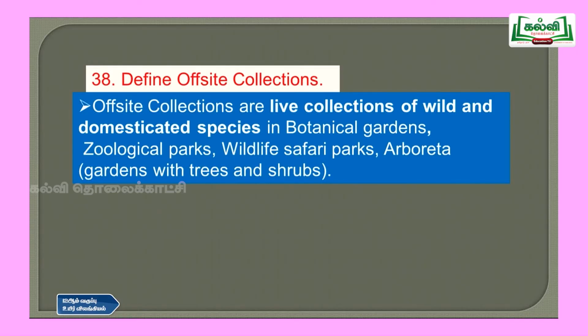Then question number 38, define offsite collections. So offsite collections are live collections of wild and domesticated species in botanical gardens, zoological parks, wildlife safari parks and arboreta, that is, gardens with trees and shrubs. These are called offsite collections.